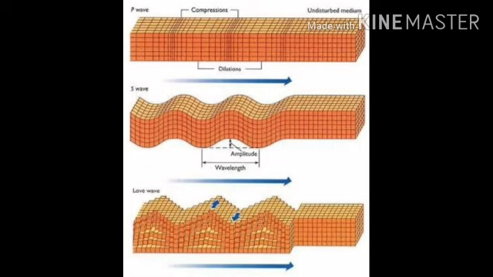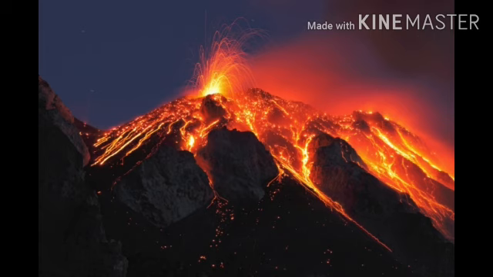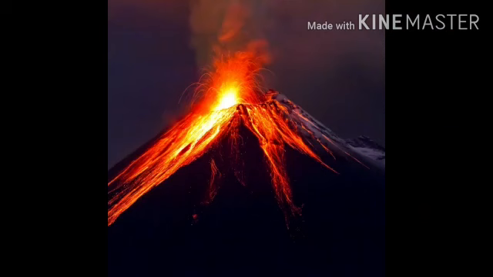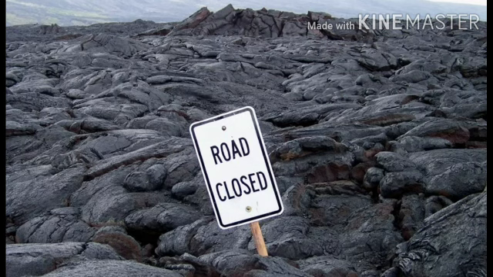The scientific instruments which record these waves have enabled scientists to know about the density, pressure, and temperature of the interior of the earth. Second one is materials thrown up by volcanoes. The molten material thrown up by volcanoes rises to the surface of the earth from the magma chamber deep inside the earth. From the study of this material, scientists have come to know about the materials that constitute the interior of the earth. Third one is the theories of the origin of the earth.